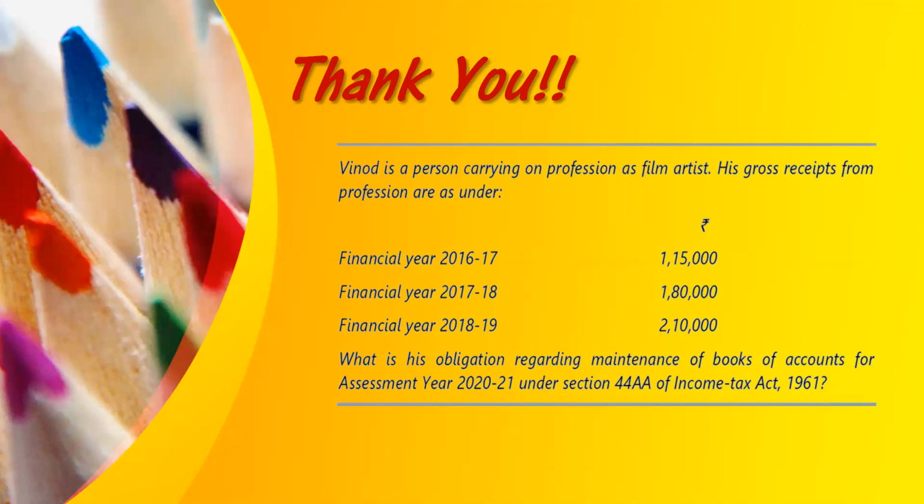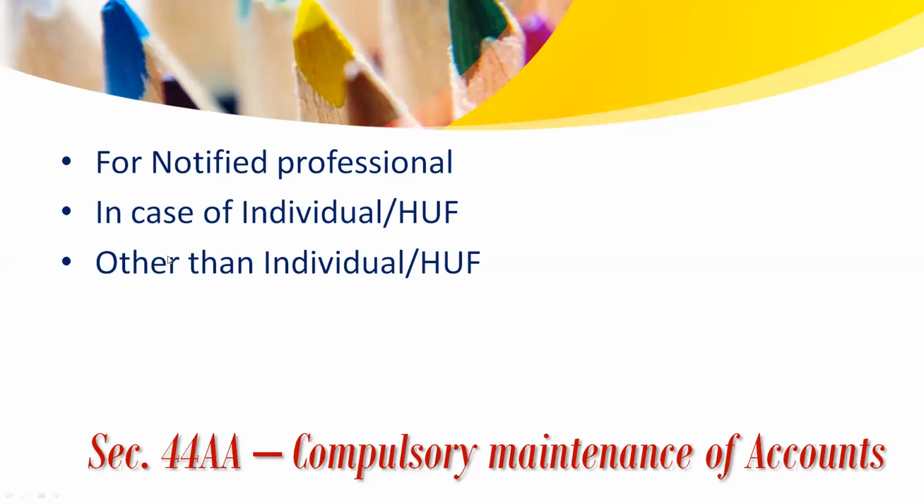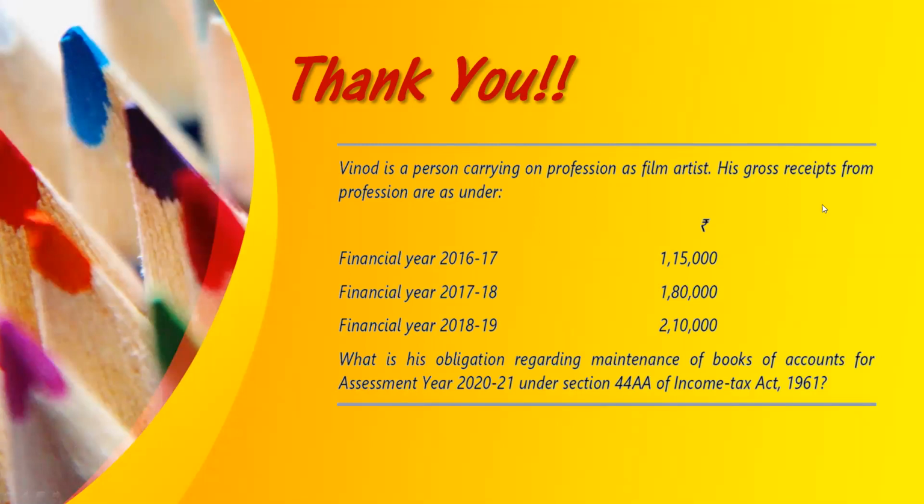So we'll have to check what is his obligation for maintenance of books of accounts in the assessment year 2021 under section 44A. So now he's a film artist, that is, he doesn't fall under the first two categories. So for notified professional, the category under which we'll have to check.